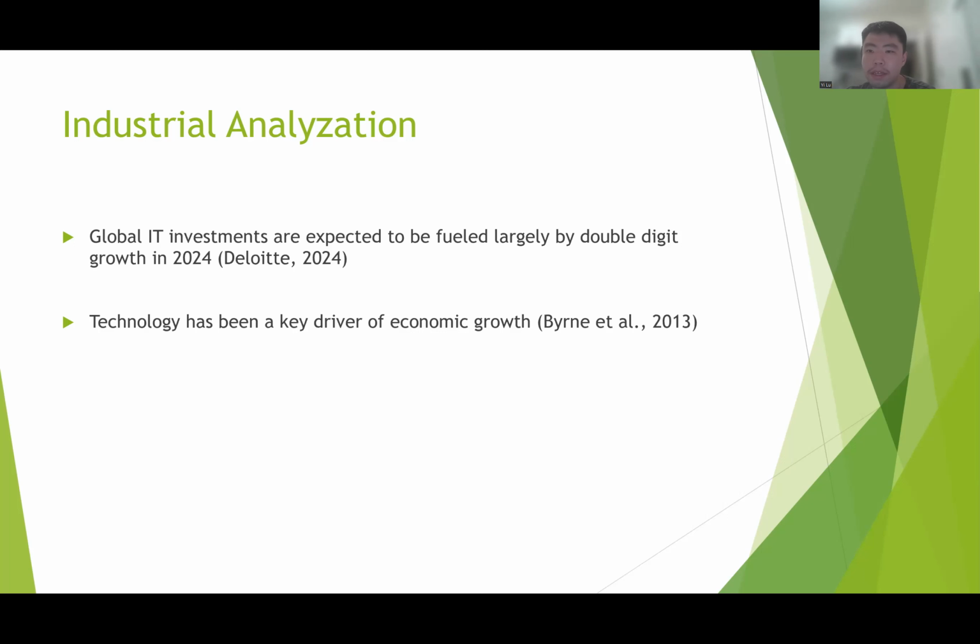For example, NVIDIA has continuously increased its stock price since the beginning of this year. So without a doubt, the high-tech industry is one we would like to consider for future investment.